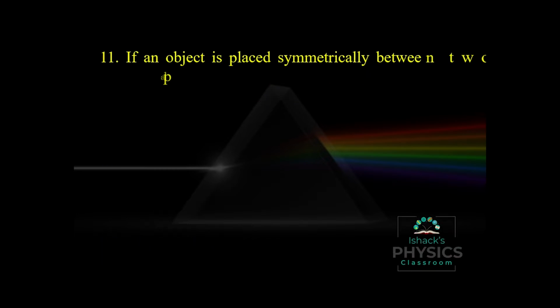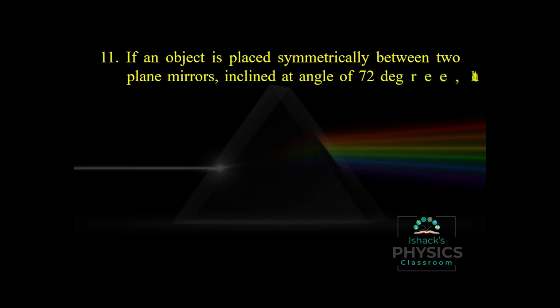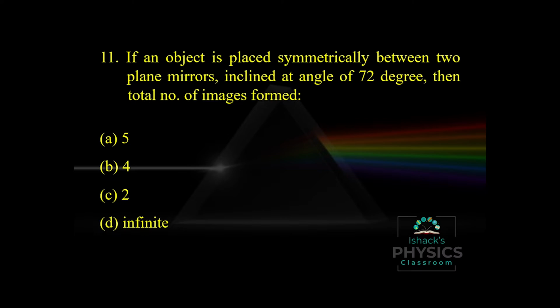If an object is placed symmetrically between two plane mirrors inclined at an angle of 72 degree, the number of images formed? So total number of images n equal to 360 divided by theta minus 1. So here theta is 72. So 360 by 72, that is 5. 5 minus 1, that is 4. So total images 4.